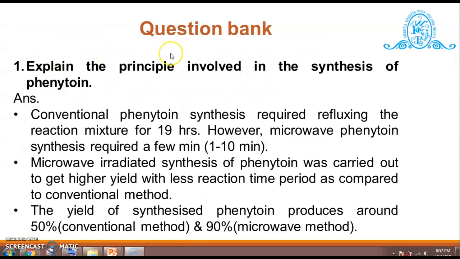Answer. Conventional phenytoin synthesis required refluxing the reaction mixture for 90 hours. However, microwave phenytoin synthesis required a few minutes, that is 1 to 10 minutes. Microwave irradiated synthesis of phenytoin was carried out to get higher yield with less reaction time as compared to the conventional method. The yield of synthesized phenytoin is around 50% by using the conventional method and 90% by using the microwave method.